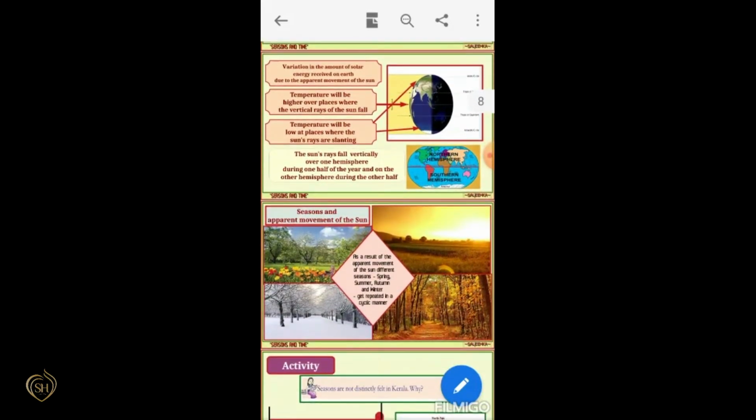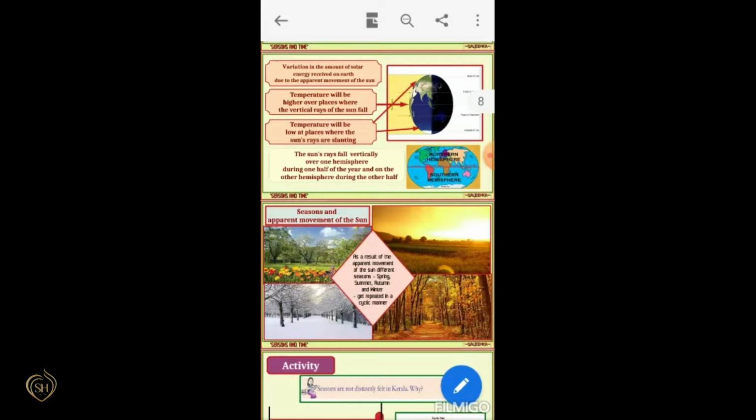And there is variation in the amount of solar energy received on the Earth due to this apparent movement of the sun. The temperature will be higher at places where the vertical rays of the sun fall. Which is that region? We know that it is the equatorial region.